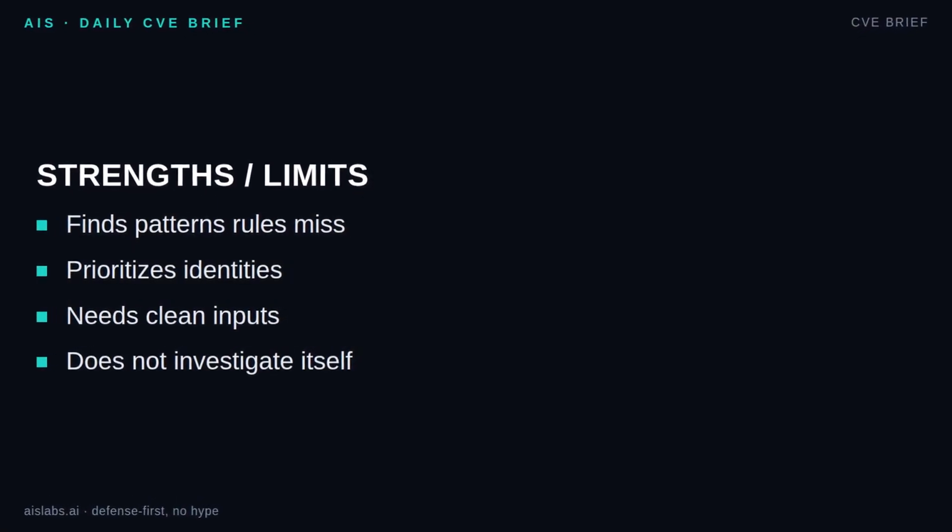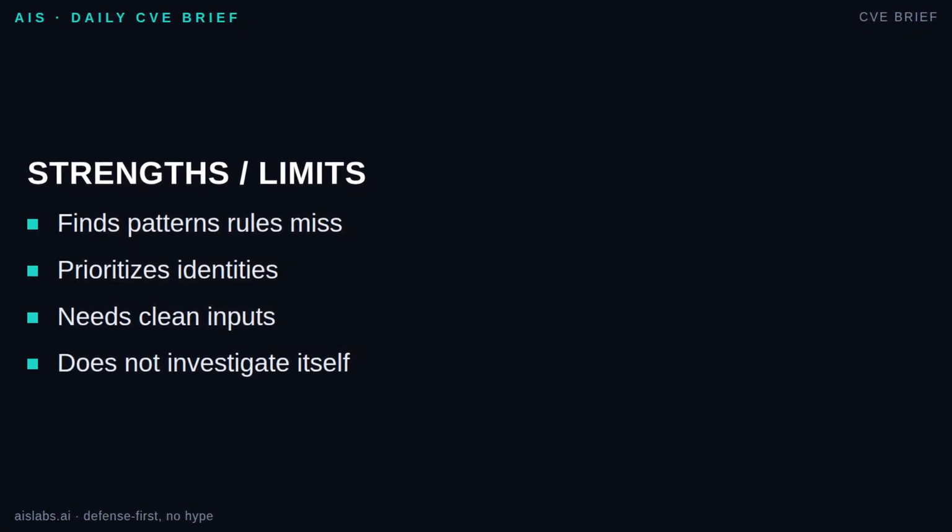UEBA is strong when weak signals are spread across systems. It is good at ranking identity risk, highlighting unusual access, and showing behavior drift over time. It can reduce blind spots created by rule-only detection. But it has hard limits. Bad identity data produces bad risk scores. Missing logs produce missing context. Shared accounts confuse baselines. Contractors with poor ownership create messy alerts.